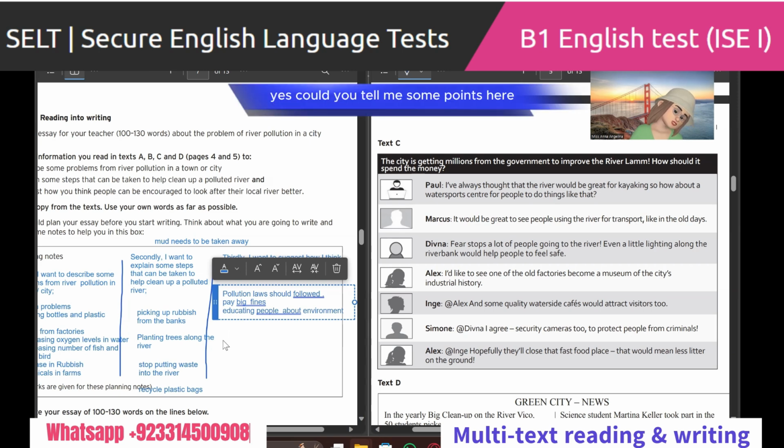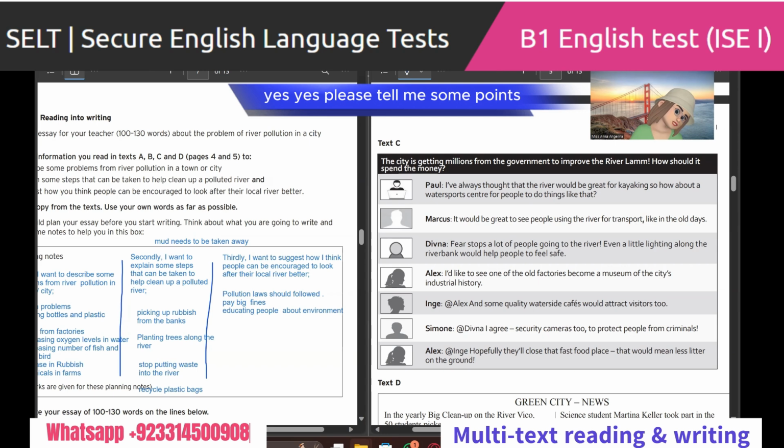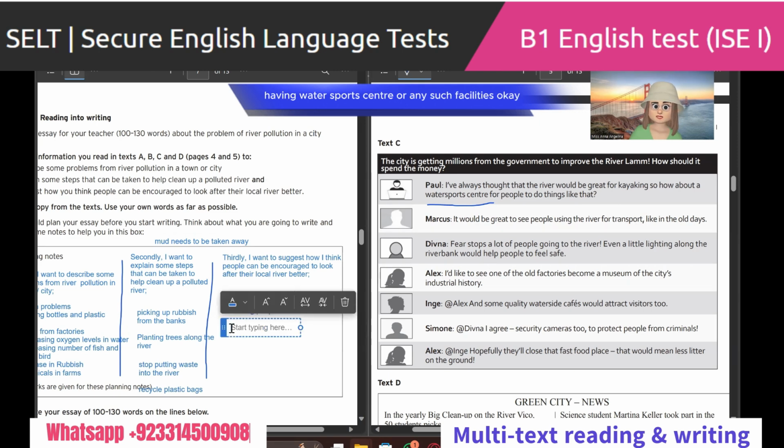Yes, could you tell me some points here? Yes, please tell me some points. The lighting along the riverbank would help people to feel safe. I think the best point would be to have a water sports center to encourage people, or any such facilities.